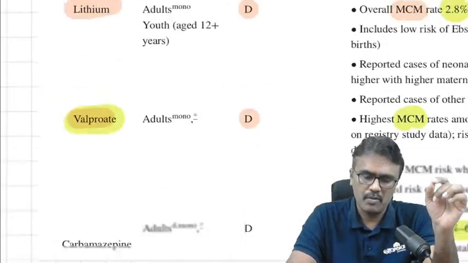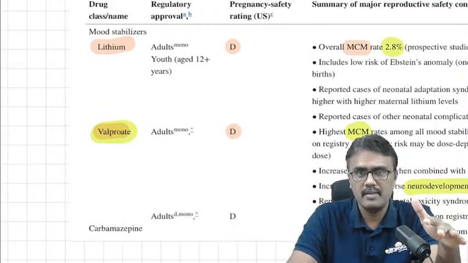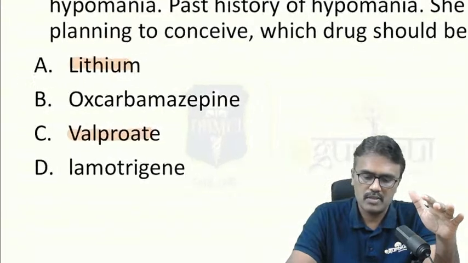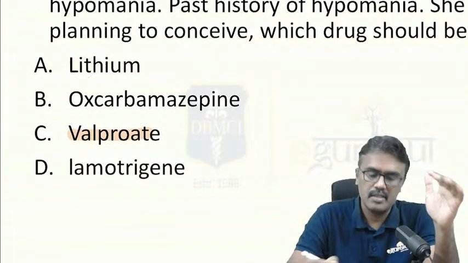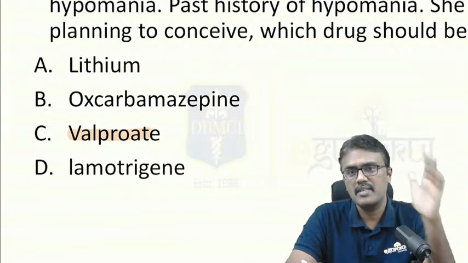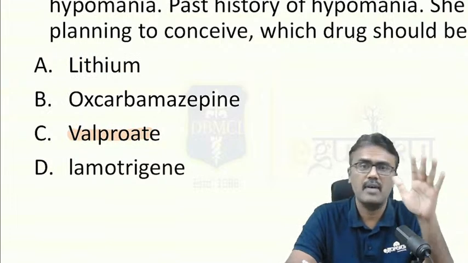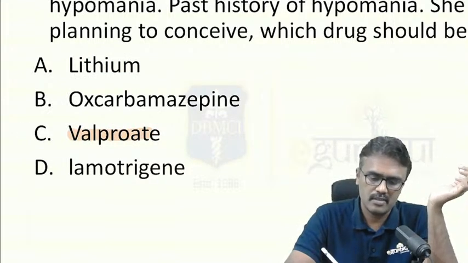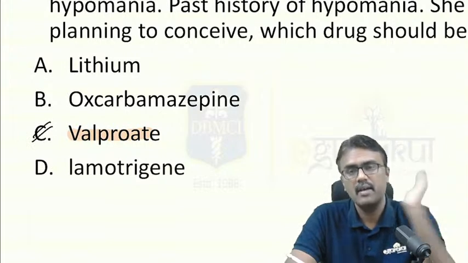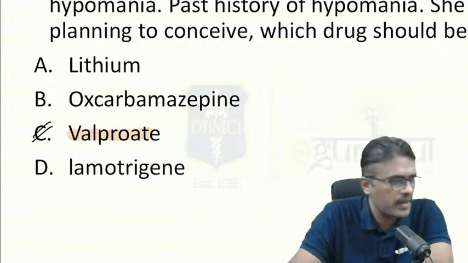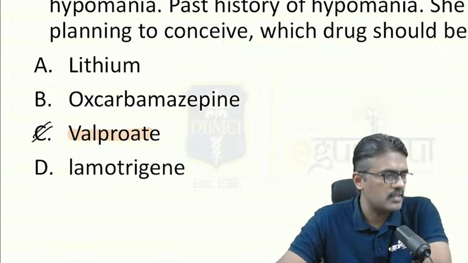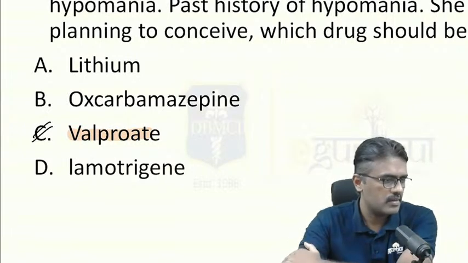But if you want to avoid between lithium and valproate, what you can exclude is valproate, because the congenital anomalies are lesser with lithium compared to valproate. So that's why lithium is the best option among these. Yes, valproate is the most teratogenic. You know that.